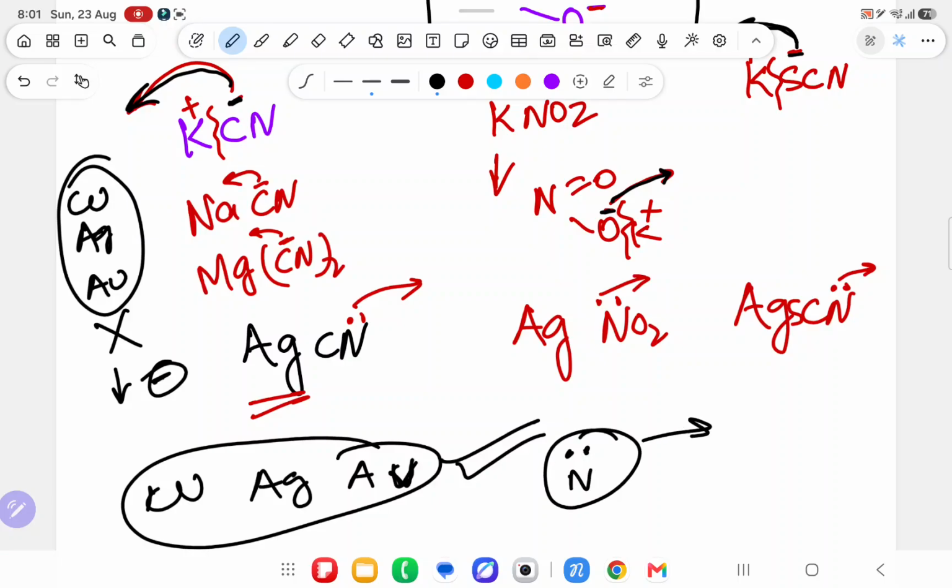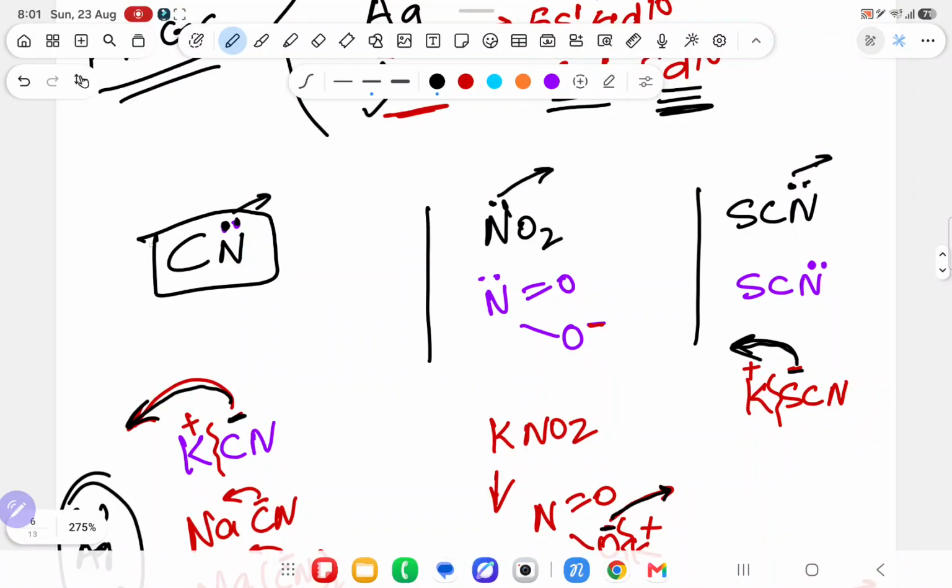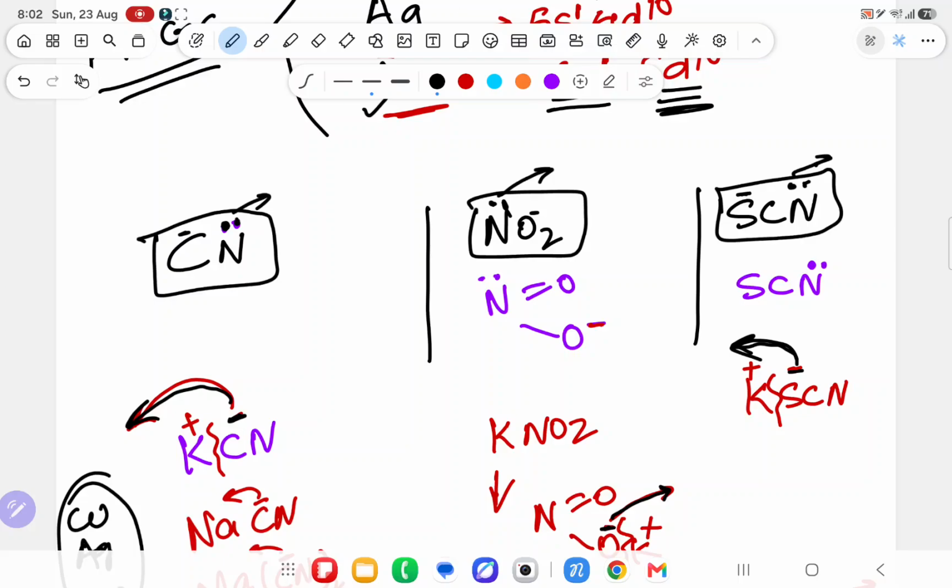So it has 2 donating sites, but it will attack from only one, because either Ag is there or K is there or Na is there. If Ag, copper and gold are there, it will attack from the nitrogen side. If not, it will attack from the carbon negative side. These types of nucleophiles are known as ambident nucleophiles, and in our syllabus there are only 3 ambident nucleophiles. If not attached with copper, silver and gold, they attack from the carbon, oxygen and sulfur negative sides. If attached to copper, gold and silver, they attack from the nitrogen lone pair. This is known as ambident nucleophile.